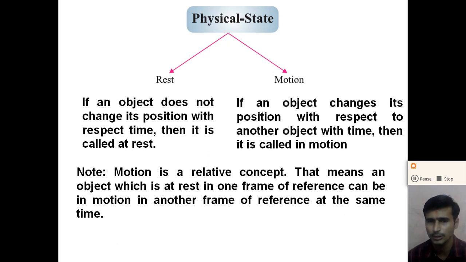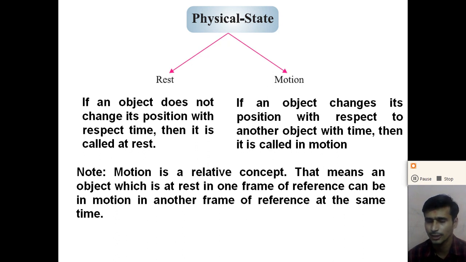Define the motion. If an object changes its position with respect to another object with time, then the object is said to be in motion. So the definition of motion is that if any body changes its position with respect to another object with time, it is called motion.